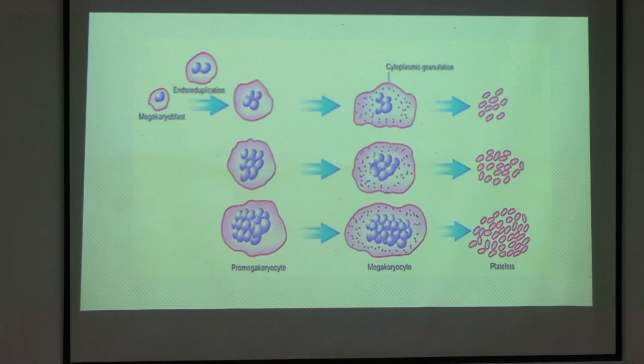If you see this picture, you will remember this is the megakaryoblast. The next cell is the pro-megakaryocyte and then the megakaryocyte, which is the largest cell in the bone marrow. From this, after cytoplasmic fragmentation, it will burst out of the cytoplasm. These are the small platelets which you will see. Is it clear, the steps of how platelets are formed?